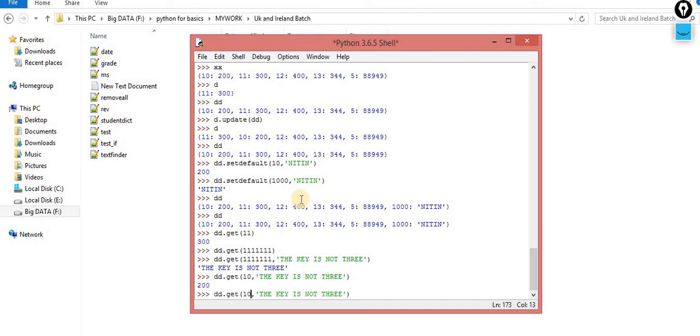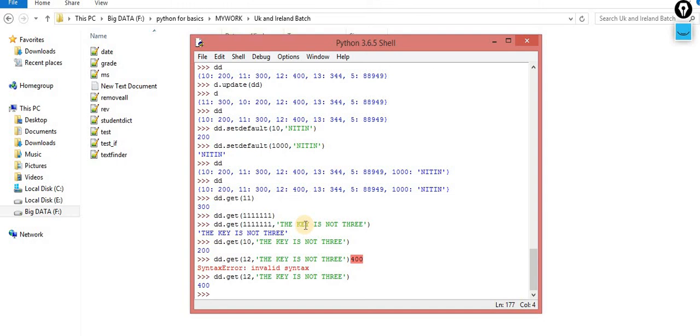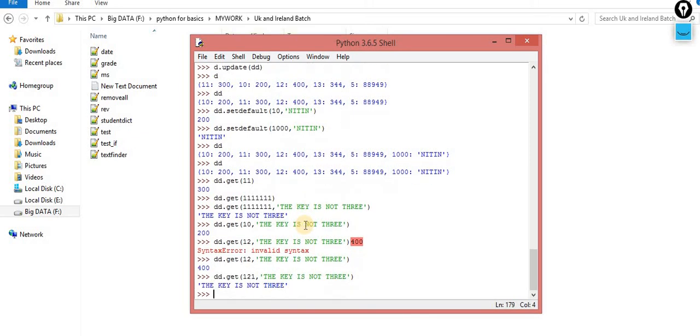Let's suppose I pass the key that is 12. I know the 12 key is available inside this dictionary. Now this time you will get the output that is 400. Sorry, syntax error. Now you will get the 400. Why so? Because this 12 key is available. Let's suppose I pass 1 to 1. That key is not available. Now this time it will return you "the key is not available."